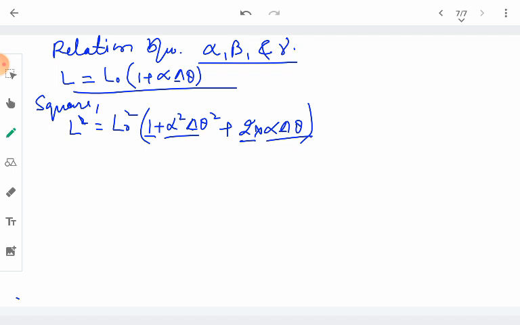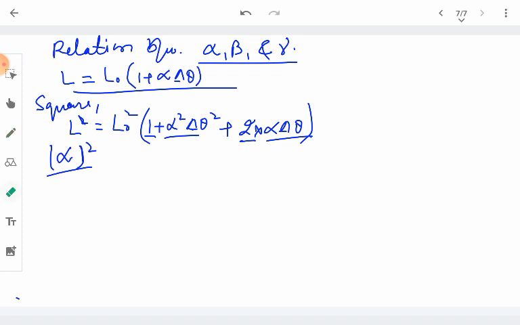In case of solids, the coefficient of linear expansion remains quite small, so its square will be even smaller. As we take higher orders of the coefficient of linear expansion, the values become smaller and their contribution becomes very, very small.